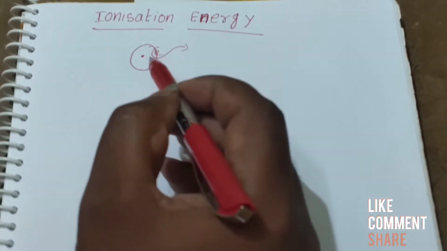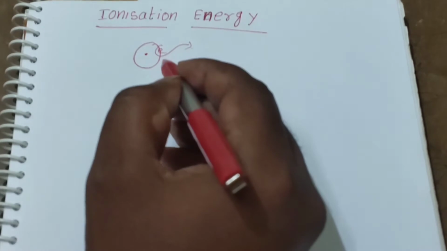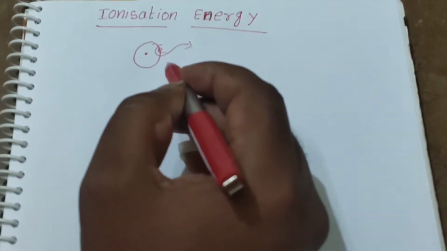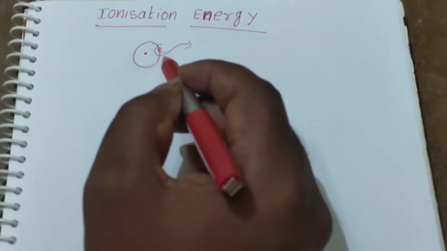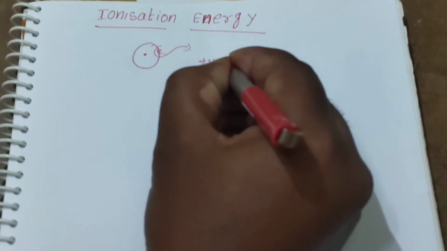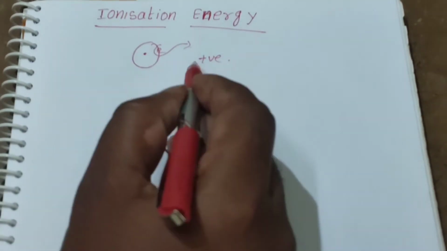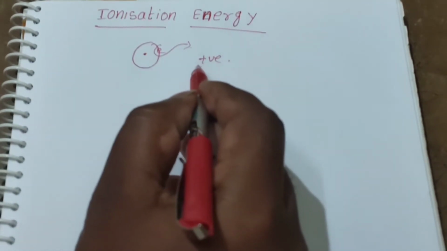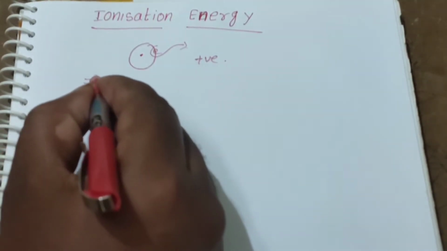Okay students, here energy is always required to remove the electron. Each and every time we have to apply energy. So energy is always required to remove the electron from the atom. Hence ionization energy values are always positive, which means ionization energy is an endothermic process.